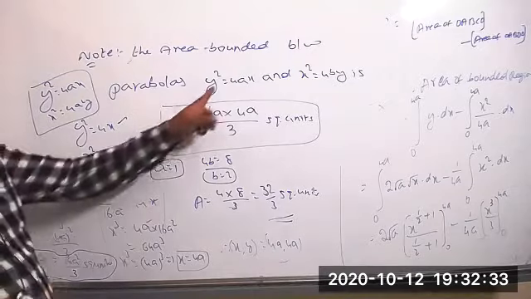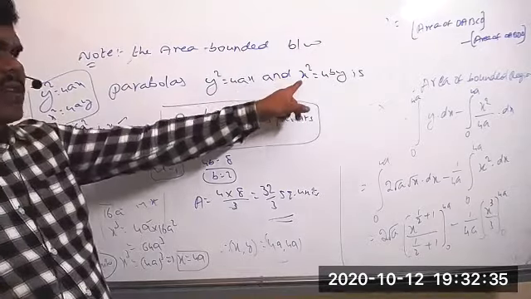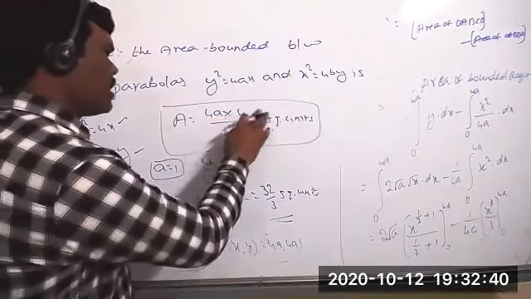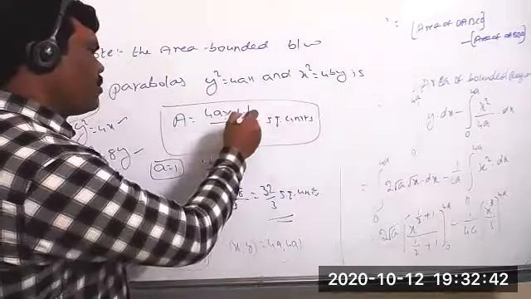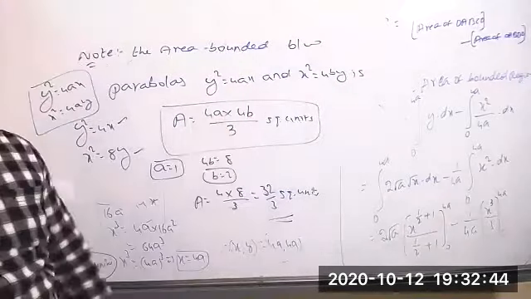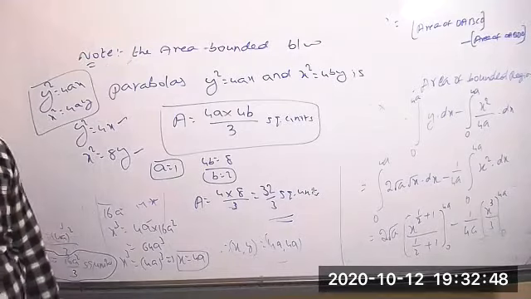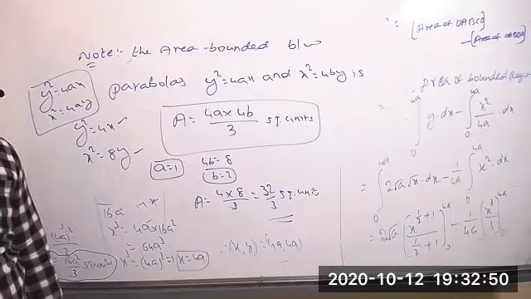Okay. Now y square equal to 4ax and x square equal to 4by. Then area equal to 4a into 4b. So this is not a, it is b. 4a into 4b by 3 square units. Okay. Clear?